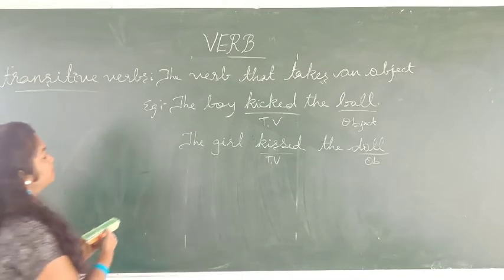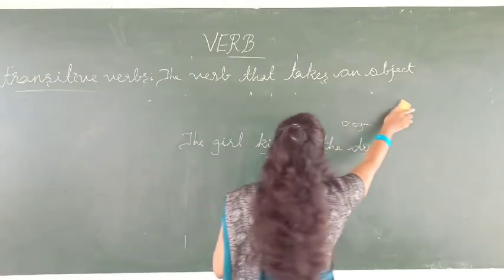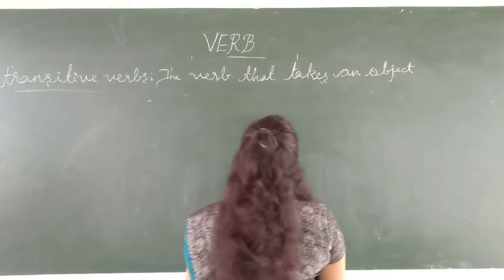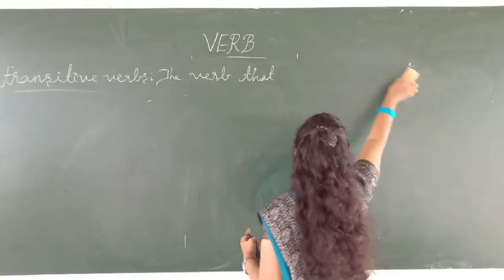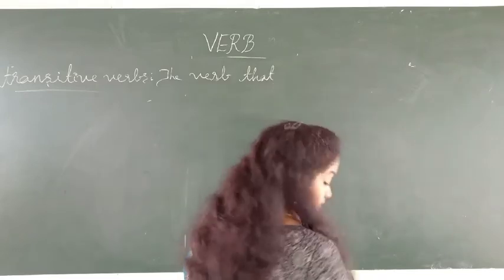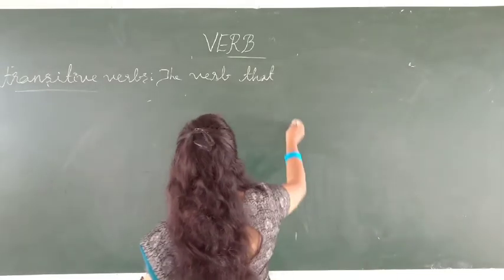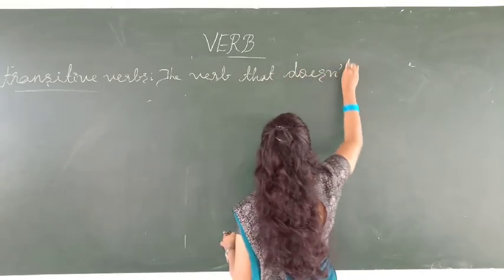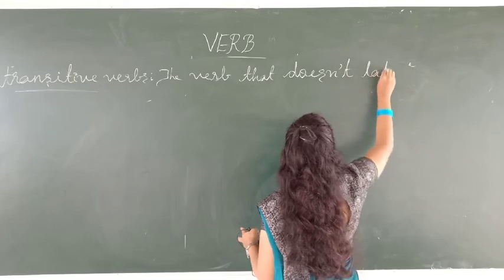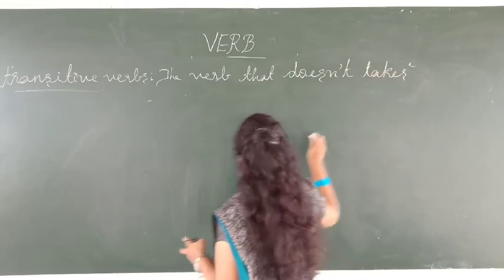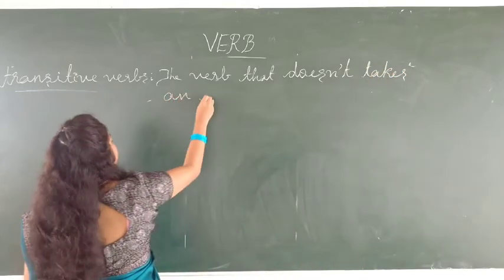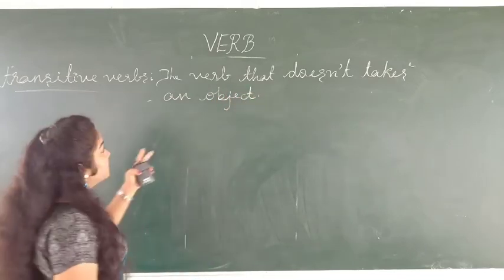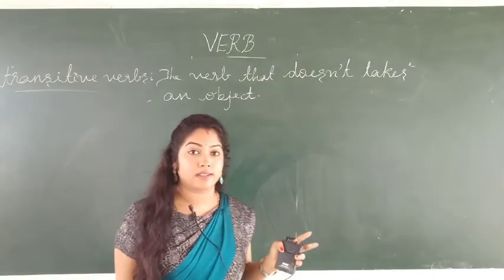So intransitive verbs means the verb that doesn't take an object. The verb that doesn't take an object is known as an intransitive verb.